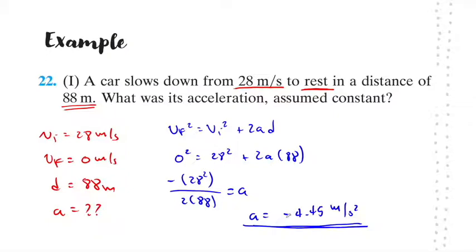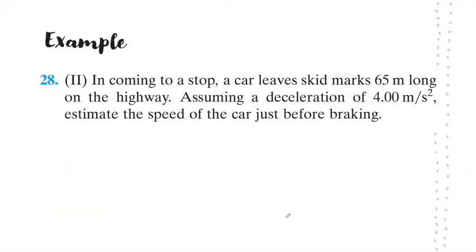All right, let's look at our next example. In coming to a stop, a car leaves skid marks 65 meters long. Skid marks are the marks left by the tires on the pavement when a car slams on the brakes.